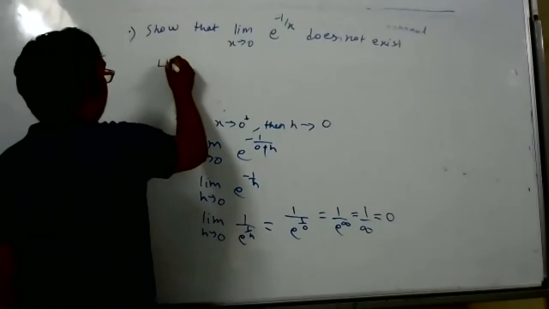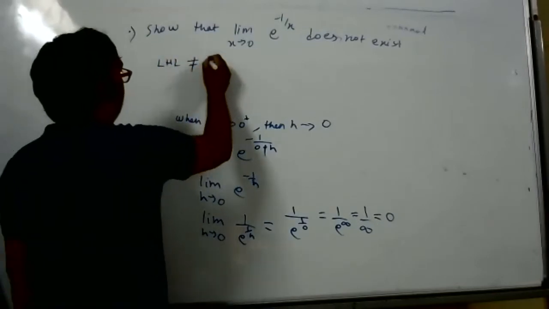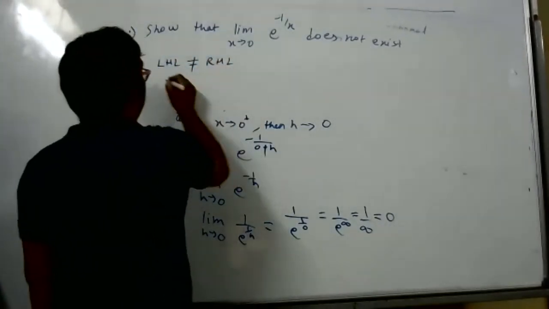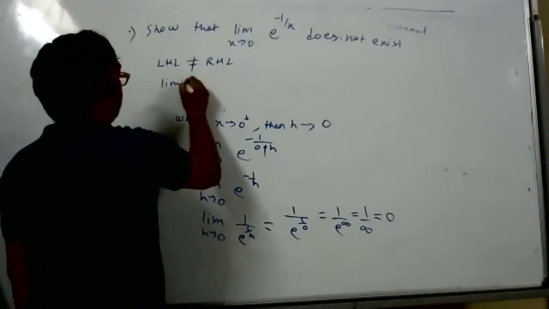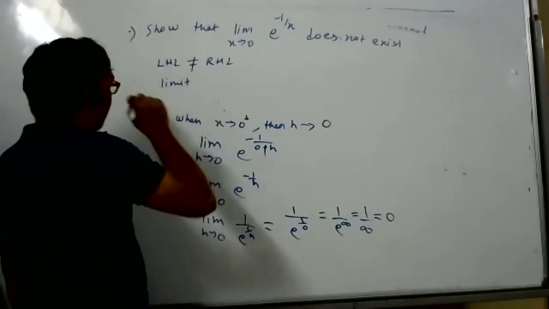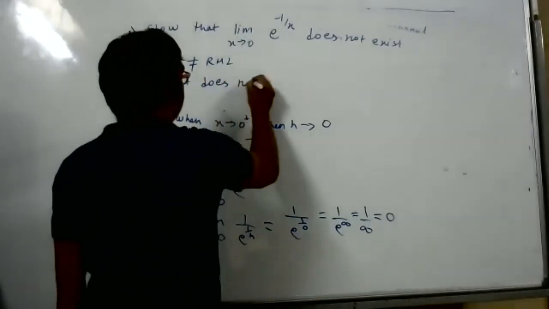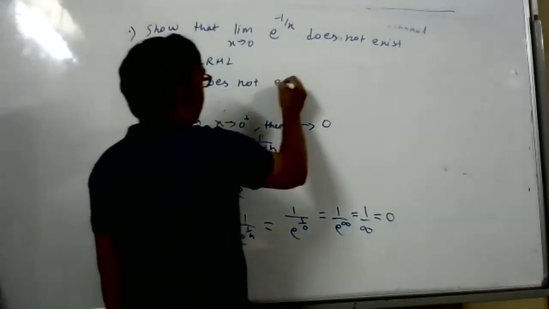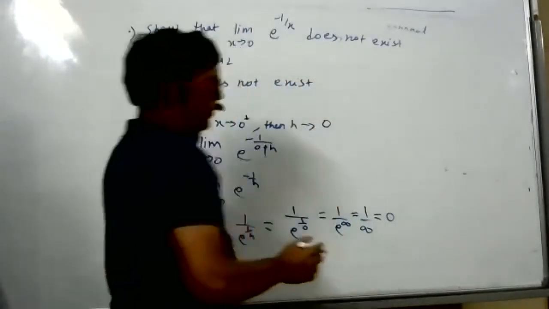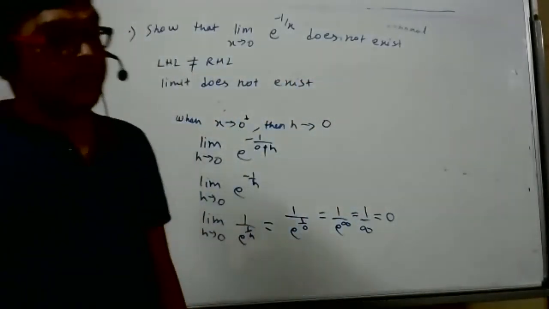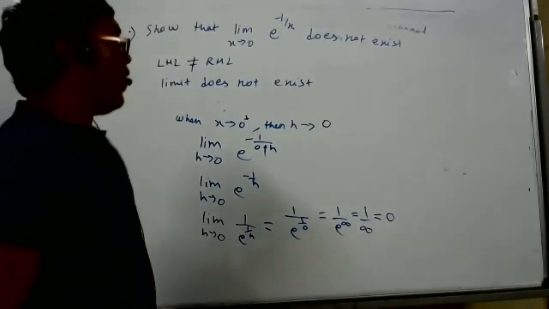Is it proved that 1 by infinity is 0? Almost equal to 0 means 0 only. For practical purposes it is 0 only. So how do you want me to write? Almost 0. It is 0 only now.